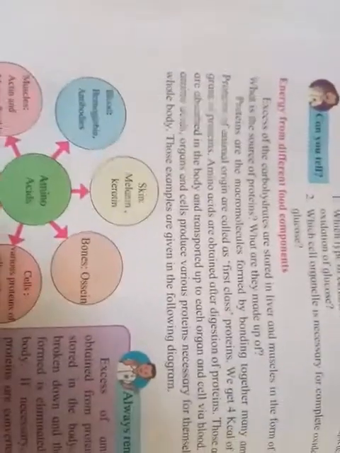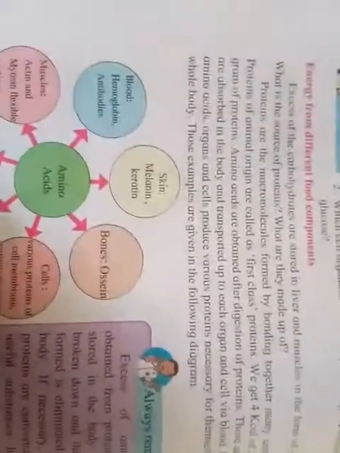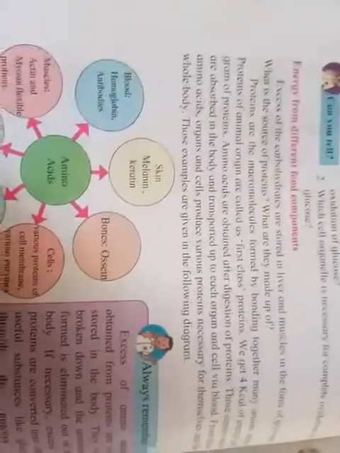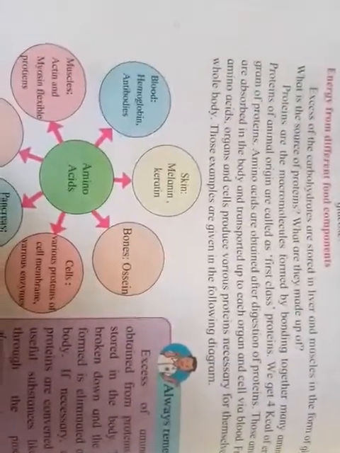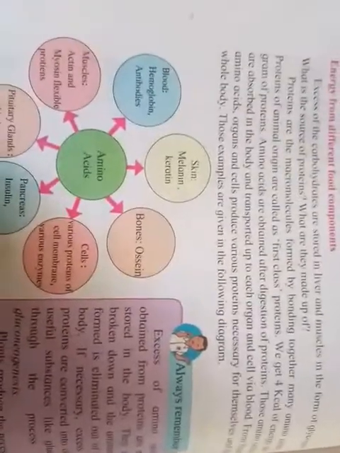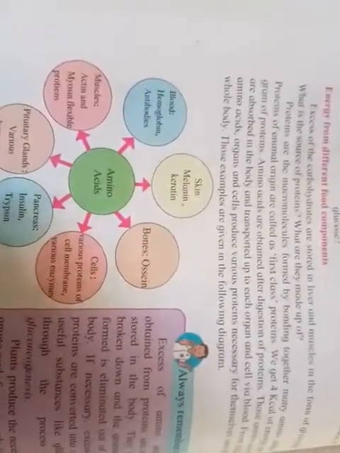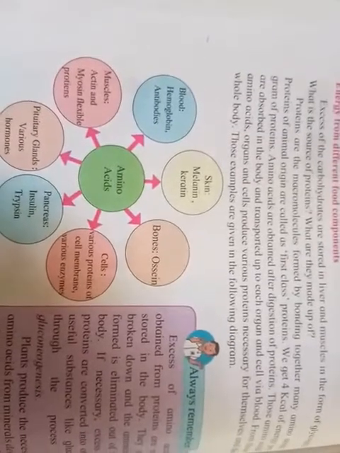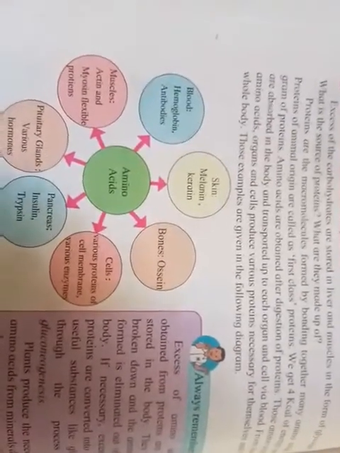And then we come to the excess of carbohydrate. If we are eating excess carbohydrate, what happens to it? The excess carbohydrate gets stored in the liver in the form of glycogen, and that glycogen is broken down again when we require it, when we don't take carbohydrate from an external source.